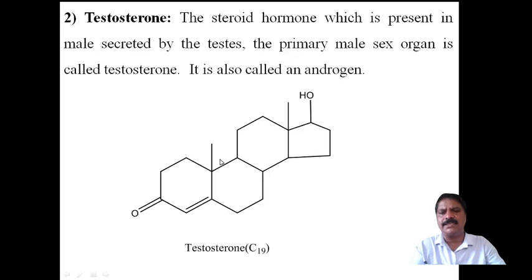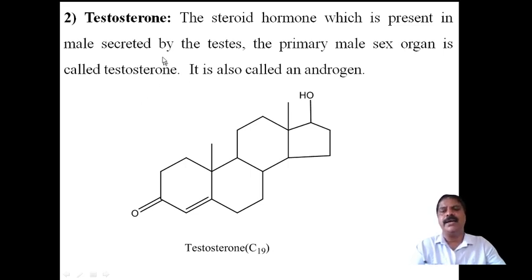Now coming to another type of hormone. It is called testosterone. Testosterone is a steroid hormone which is present in the male. Progesterone is present in the female, whereas testosterone is present in the male and secreted by the testes, the primary male sex organ. It is also called androgen.